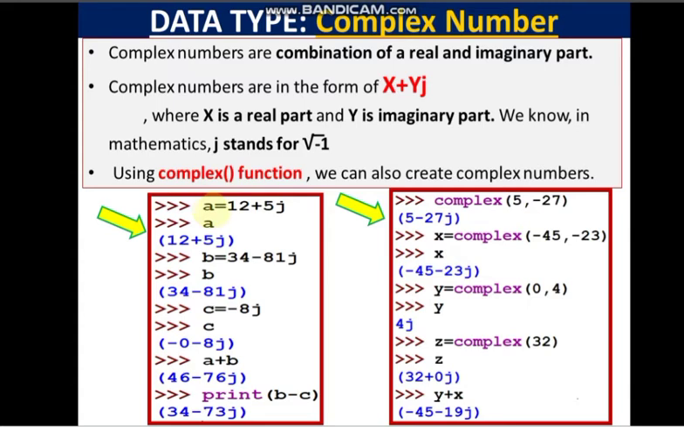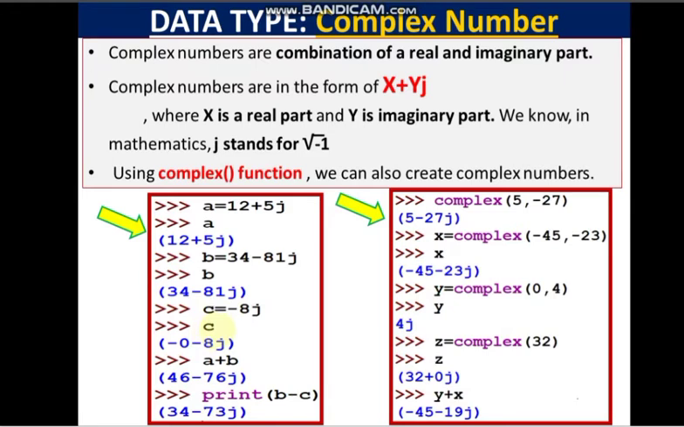Suppose we are declaring a variable a is equal to 12 plus 5j. Now which is the real part? 12 is the real part, which here as you have seen is x, and 5j, so 5 is the y, which is the imaginary part. So when I am printing a, it is printing 12 plus 5j. This is the complex number. Now b is equal to 34 minus 81j, another complex number I am declaring. So when I am printing b, I am getting this. c is equal to minus 8j. Now when I am printing c, here the real part is 0. See, 0 minus 8j will fetch you the value minus 8j only.